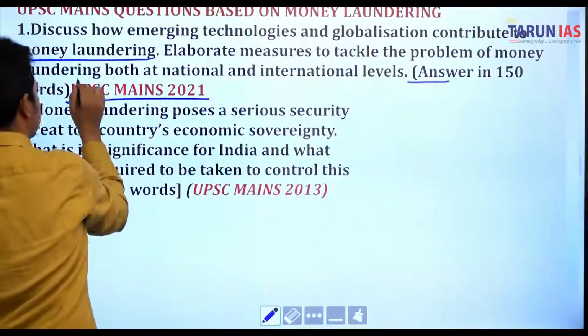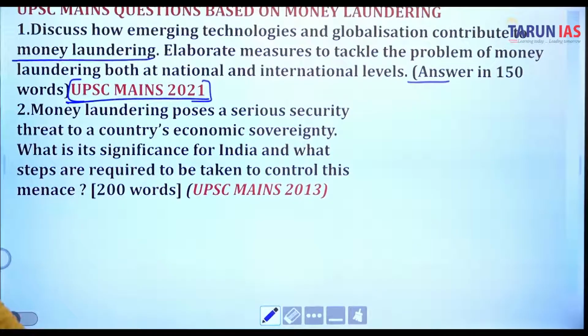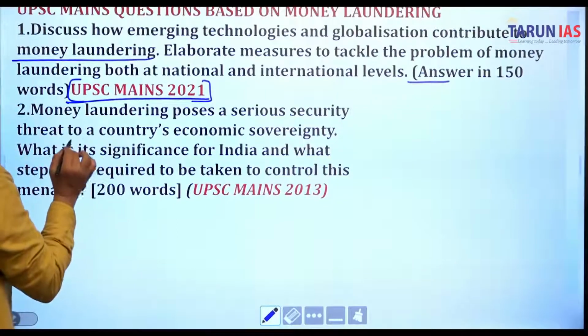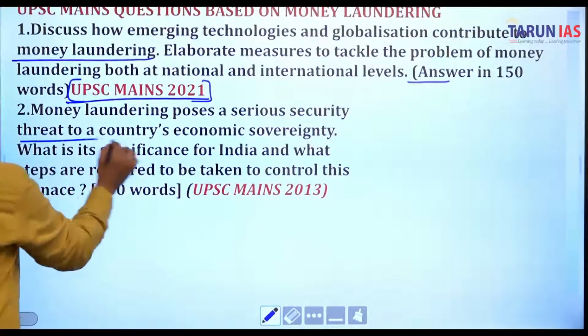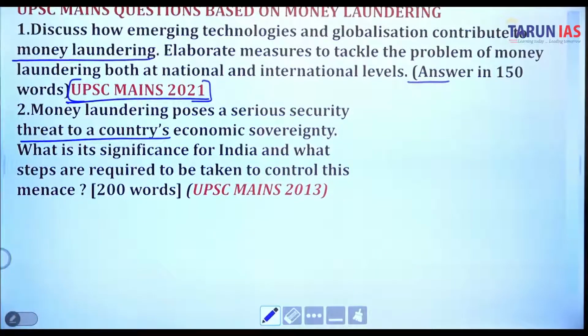And this is a question in UPSC mains, held on 8th to 15th January, sorry, 2022: Money laundering poses a serious security threat to a country's economic sovereignty. What is its significance for India, and what steps are required to be taken to control this menace?